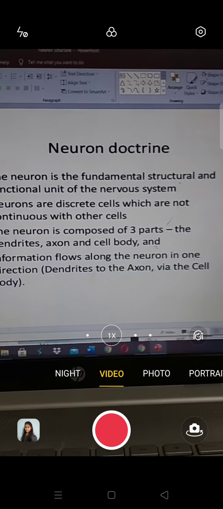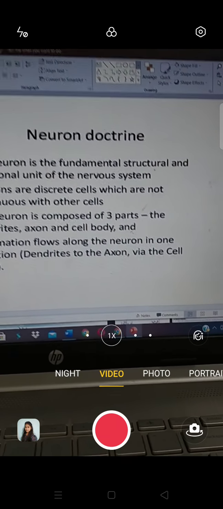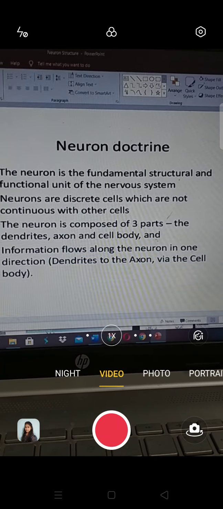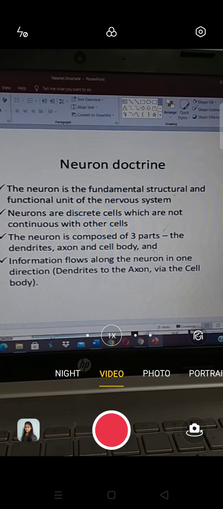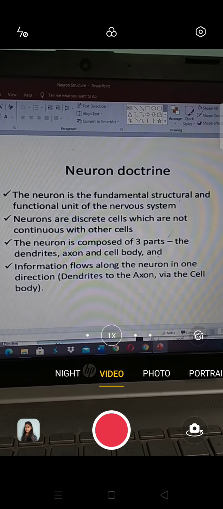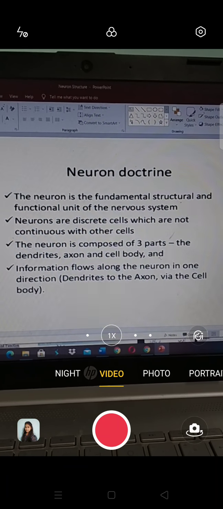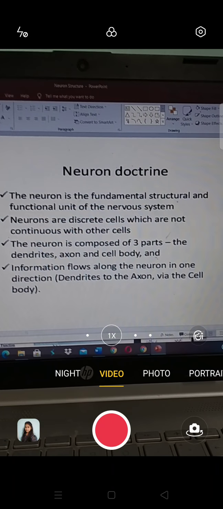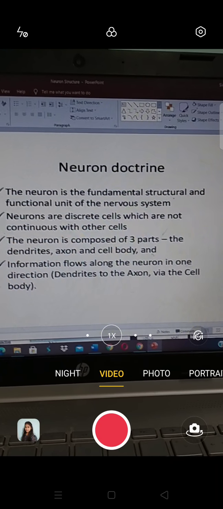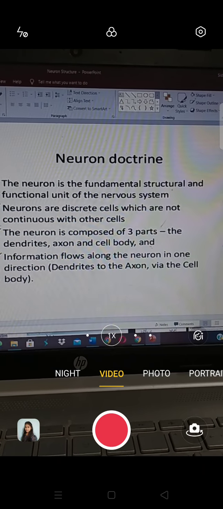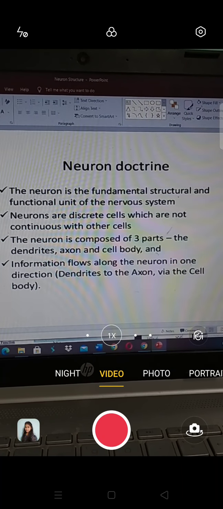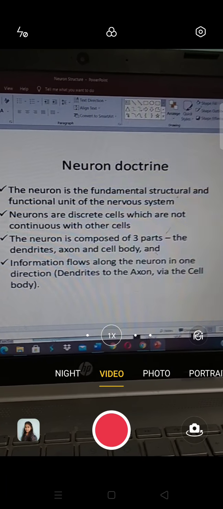Now we'll learn the structure of the neuron. As I already told you, this is the fundamental structural and functional unit of the nervous system. Neurons are discrete cells which are not continuous with other cells. The neuron is composed of three parts: the dendrites, axon and cell body. The dendrites contain protodendrites as well as teledendrites. The information flows along the neuron in one direction, from dendrites to the axon via the cell body.